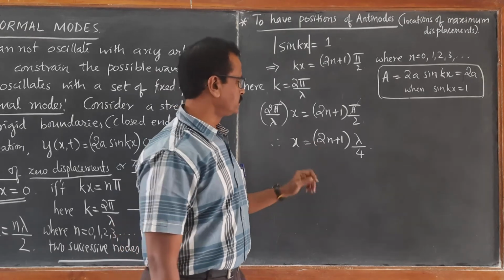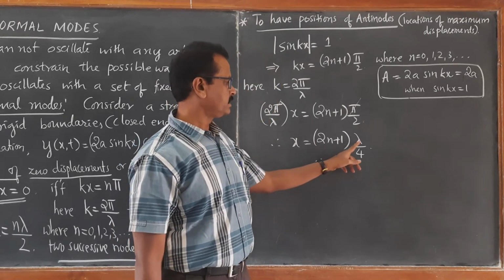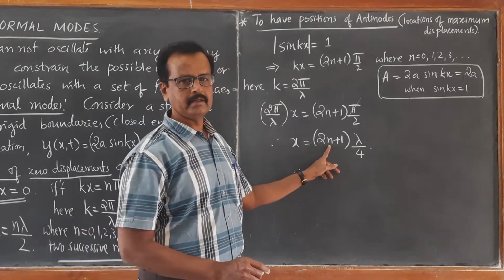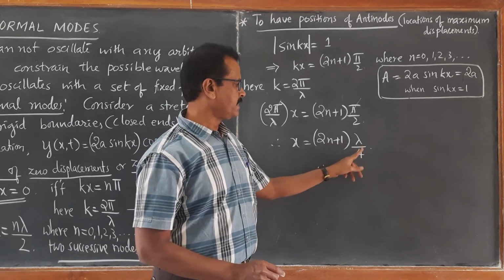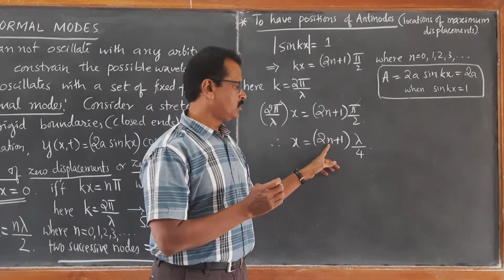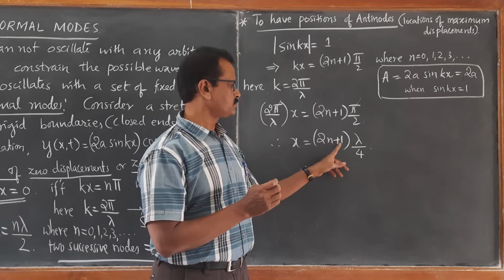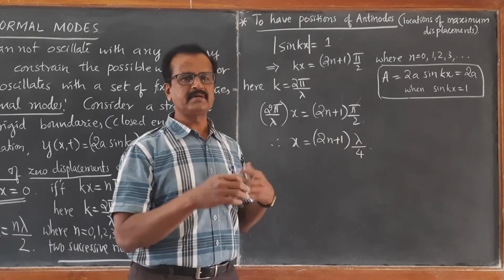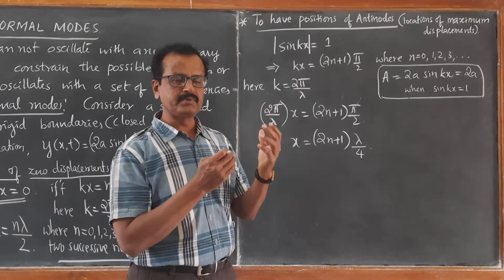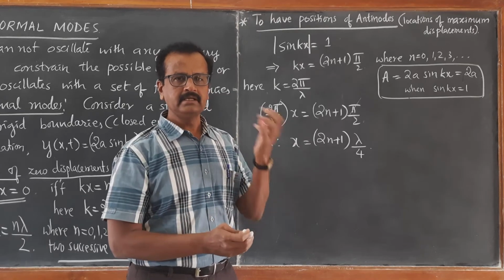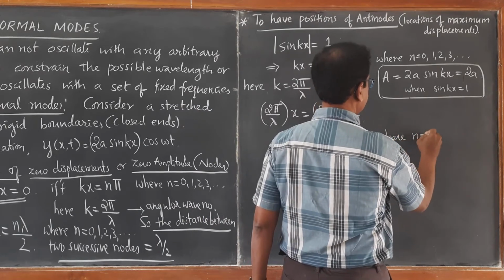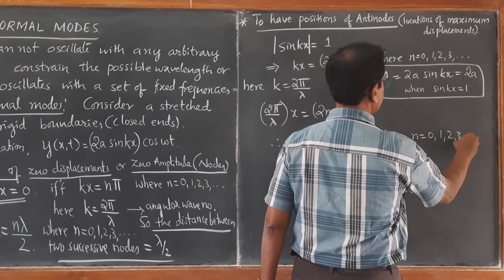For example, put n equal to 0. So we get lambda by 4. Lambda by 4 is the position of the first antinode. If you put n equal to 1, then we get 3 lambda by 4. That becomes the position of the second antinode. If you put n equal to 2, 2 2s are 4 plus 1, 5. 5 lambda by 4. So that becomes the position of the third antinode. Again, the distance between two successive antinodes is lambda by 2. You can just check where n takes value 0, 1, 2, 3, 4 and so on.